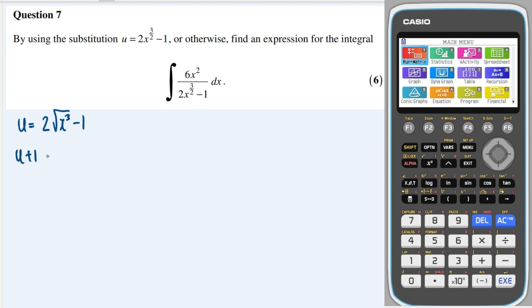So I'm going to write u plus 1 is equal to 2 root x cubed. I'm then going to square both sides, so that gives me u plus 1 squared is equal to 4 times x cubed.